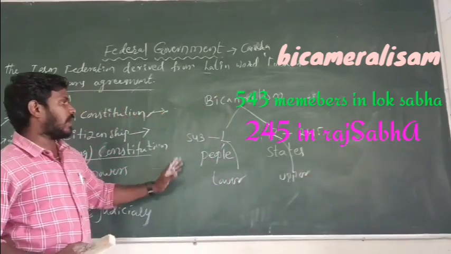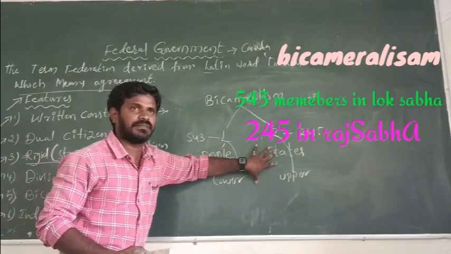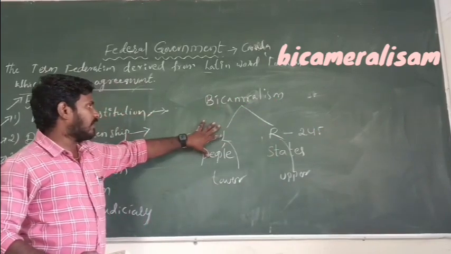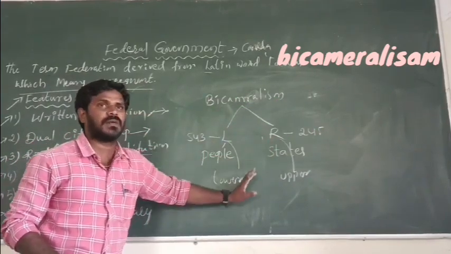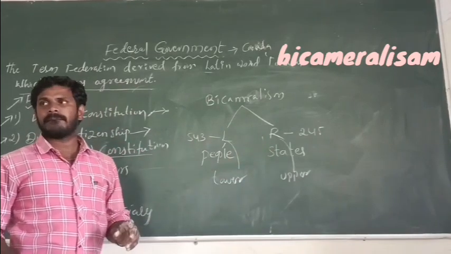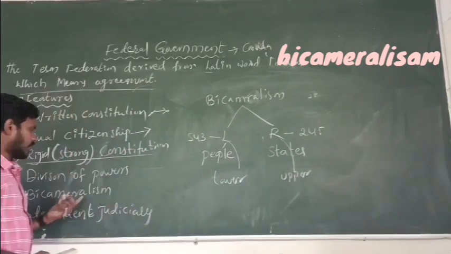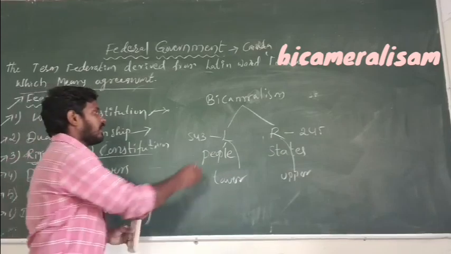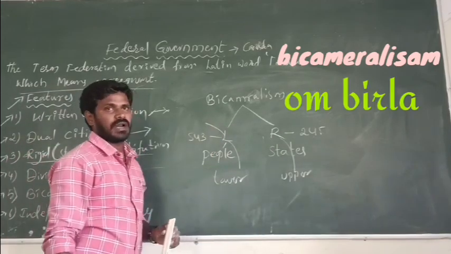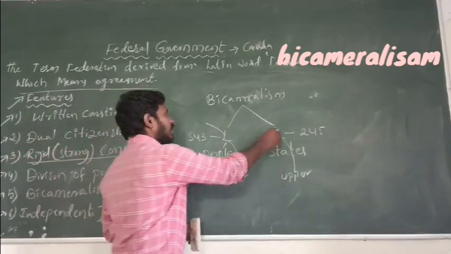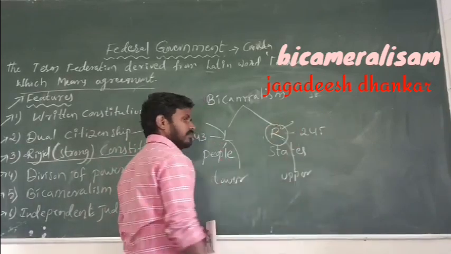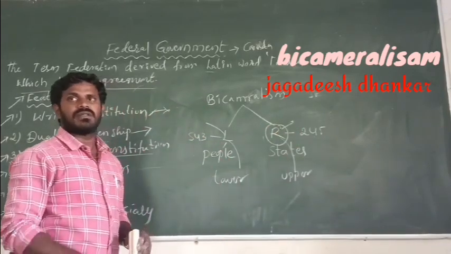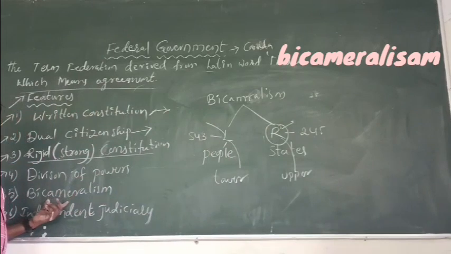So between the Lok Sabha and Rajya Sabha, powers are distributed. In this parliament, Lok Sabha and Rajya Sabha have the power to prepare the laws. That is called as bicameralism. The present Lok Sabha Speaker is Om Birla. The present Rajya Sabha Chairman is Jagdeep Dhankar.